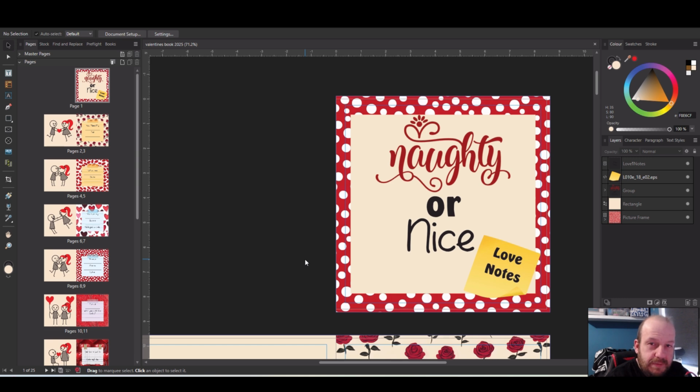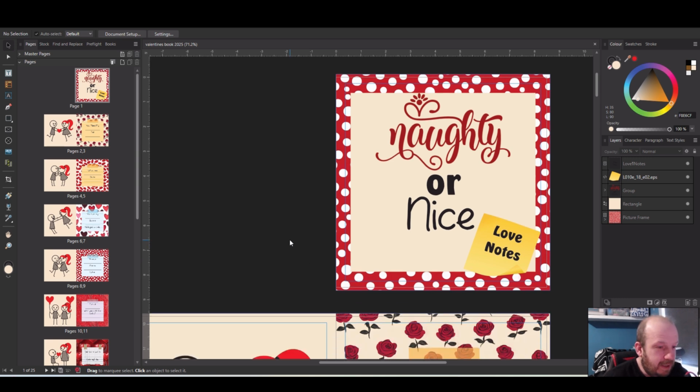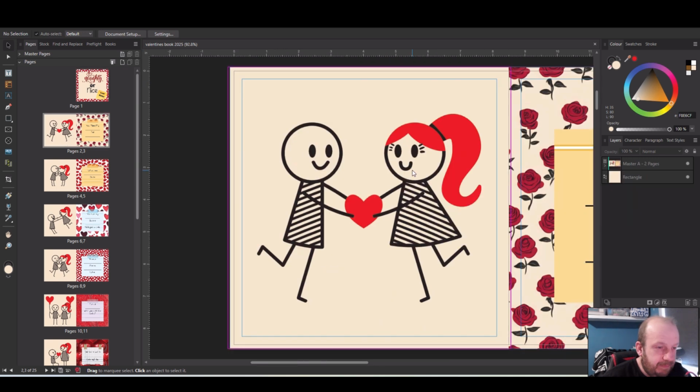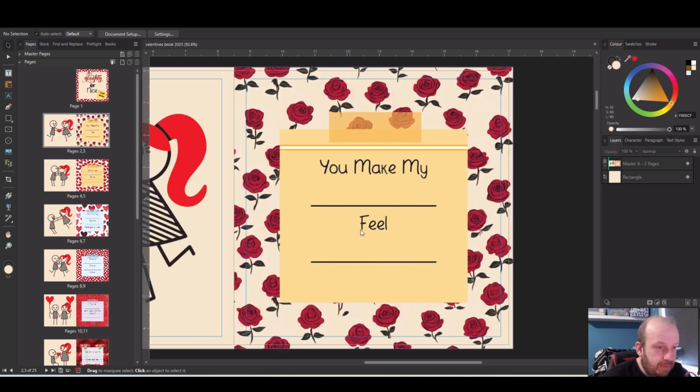So in order to save time, I'm just going to change the book that we've already made. That's what you do, you reuse your content. There's no point in designing an entirely new book when this book is great already. It can just be adjusted to target a new audience. So here we've got male-female couples. I'm just going to change all these images to ones of female-female. You can see all of the love notes will still be the same.